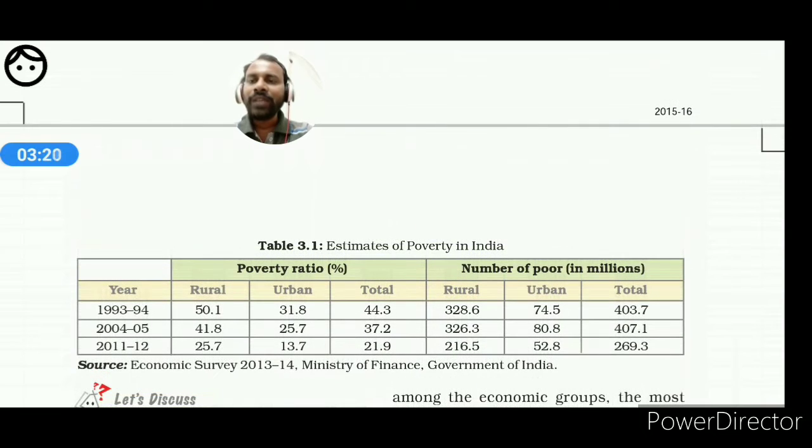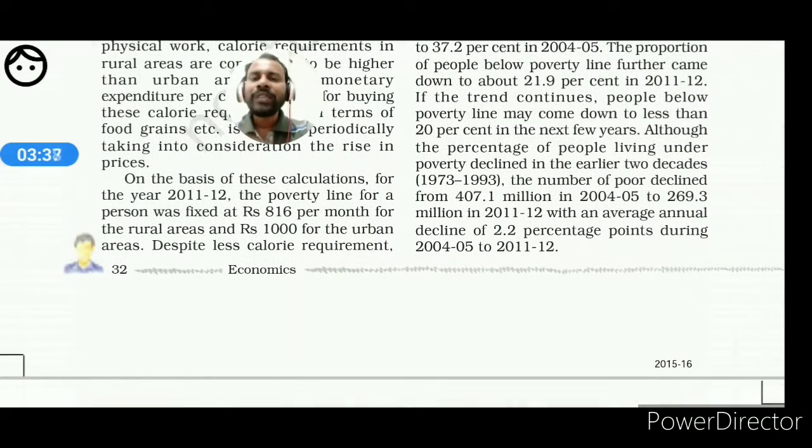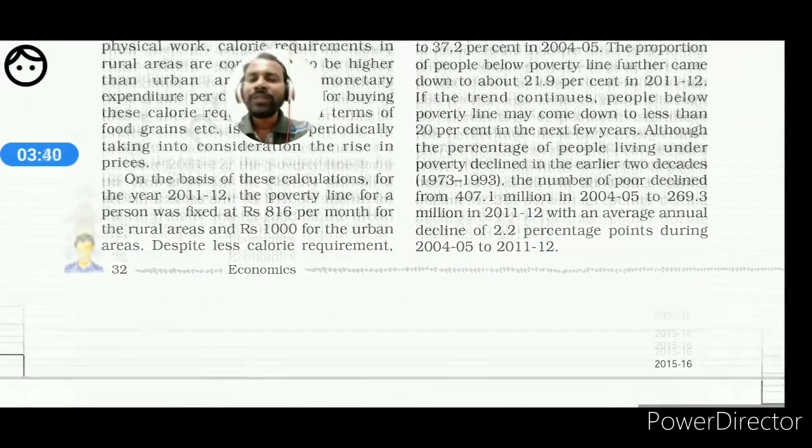The cost of maintaining a lifestyle is increasing day by day, so apparently there will also be an increase in income. Whatever it is, the poverty estimation data has been written in sentences in this portion. You will read it once again.